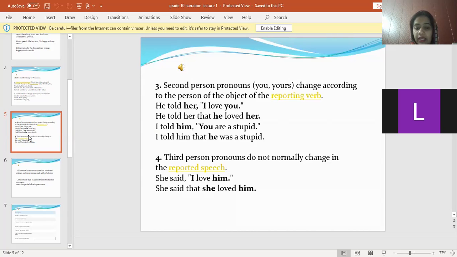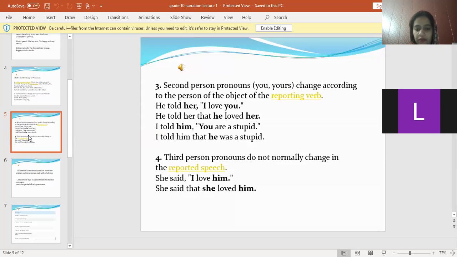The next thing is that third person pronouns do not normally change in the reported speech. Third person pronouns do not change at all. She said, "I love him." Him is the third person pronoun, and it will remain the same. She said that she loved him.